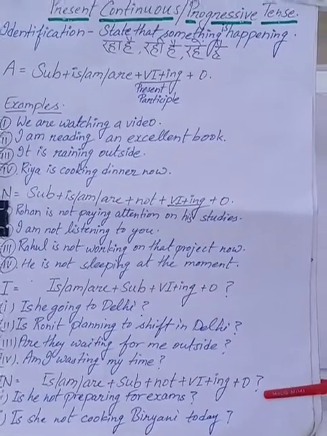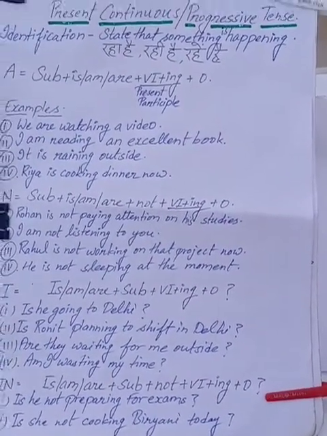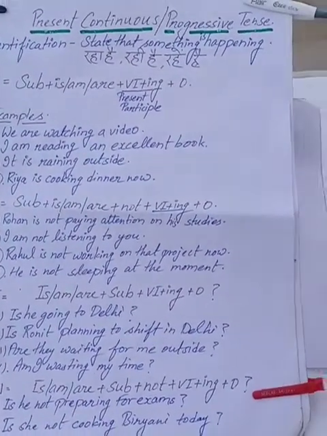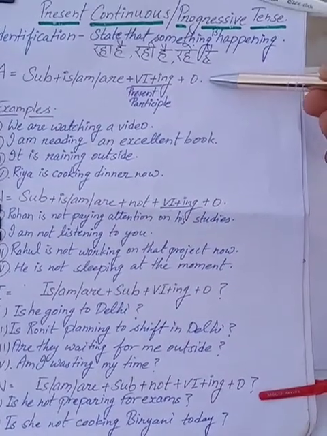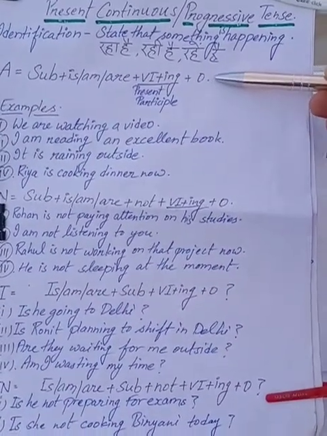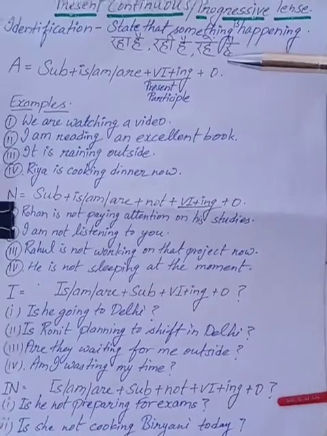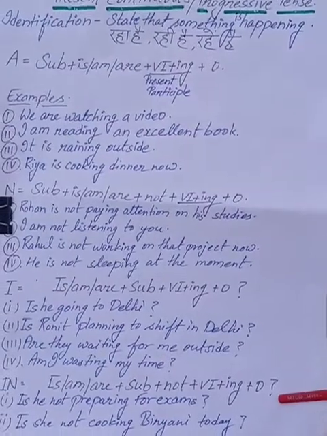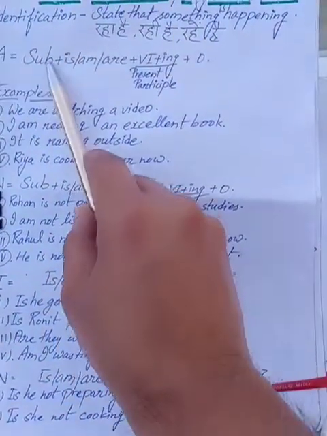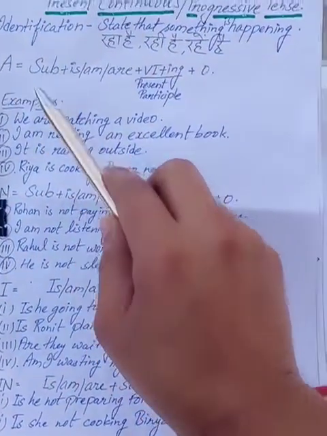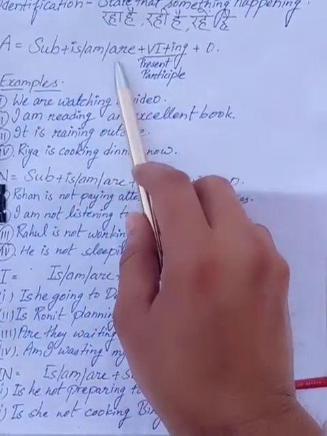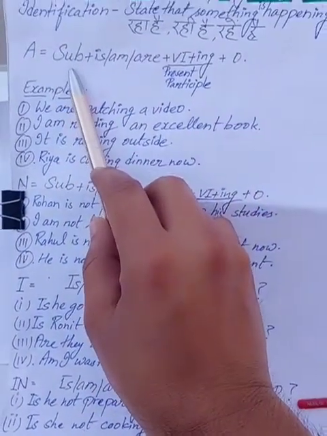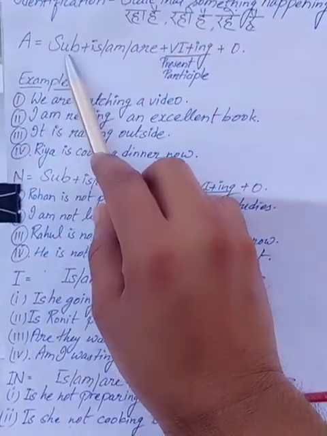In English we can say, state that something is happening, that is called present progressive or present continuous tense. So you can see this line. This is called structure, or we can call it syntax. It helps us to form a new sentence. First of all, if you want to create this particular tense, we have to put the subject, and according to the subject we have to put the helping verb. If your subject is singular, you have to put a singular helping verb, and if your subject is plural, you have